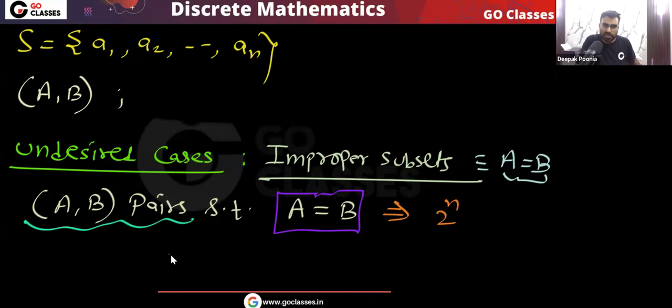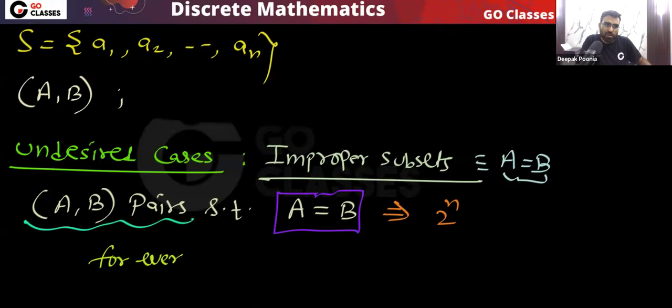Very simple. Every element has two choices.